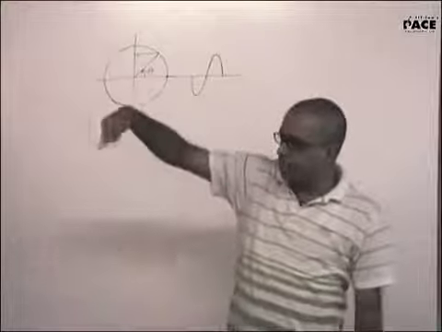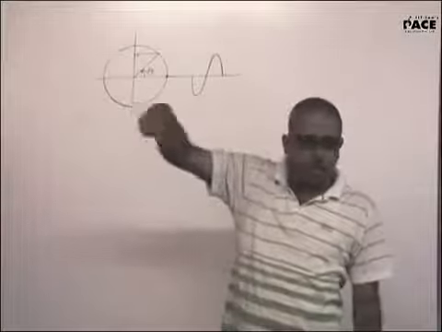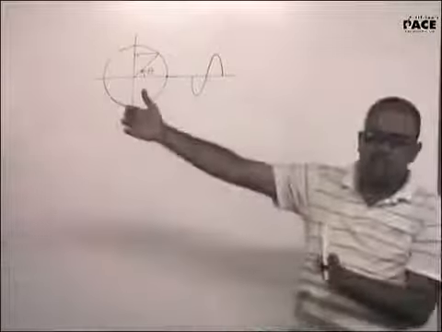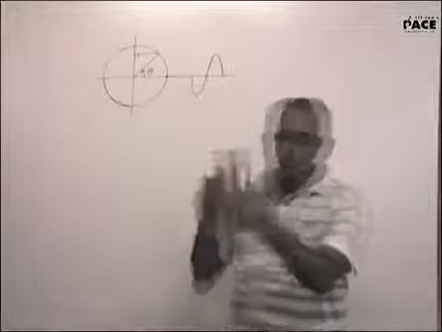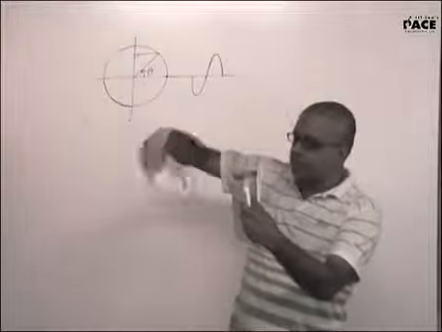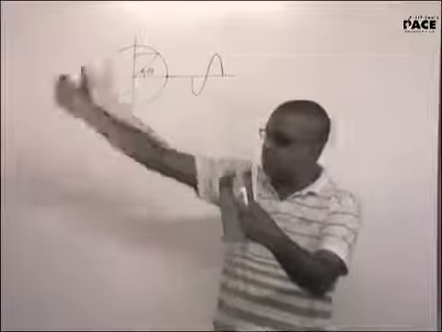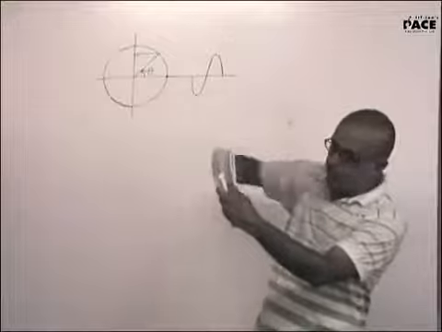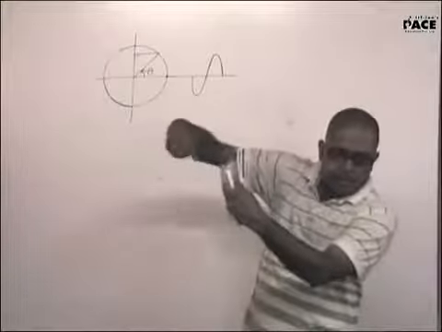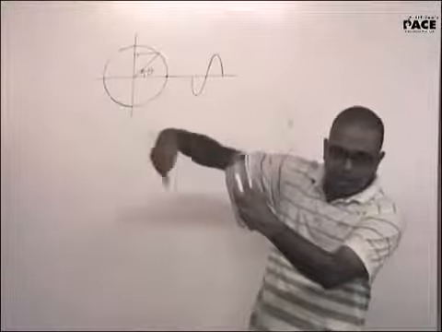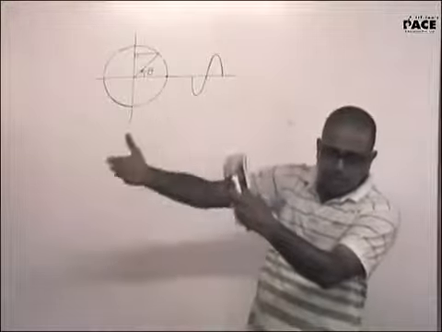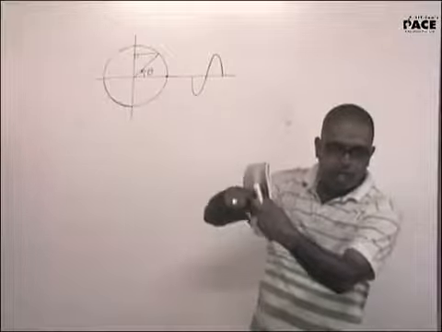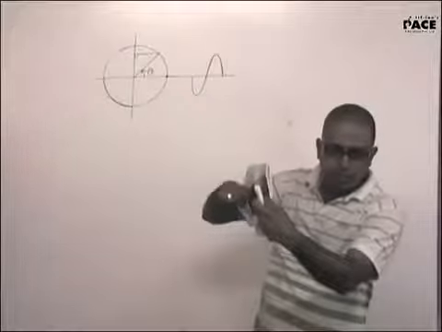Now let a particle go about in a horizontal circle. Keep a bulb on this side and a screen on this side. This is the screen and a particle is going about in a circular track in the horizontal plane this way and a bulb here. The image of the particle on the screen when viewed from my side, this way the particle is going about. When the particle is going about in a circular track, its projection on a screen will be straight this way. Are you able to visualize this? Yes, sir.